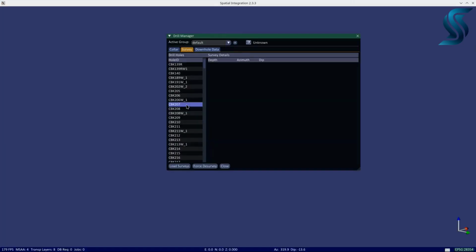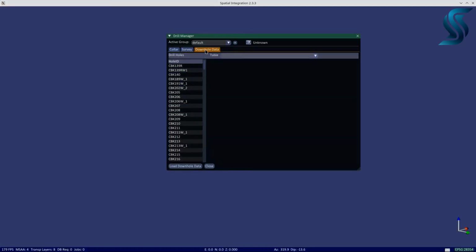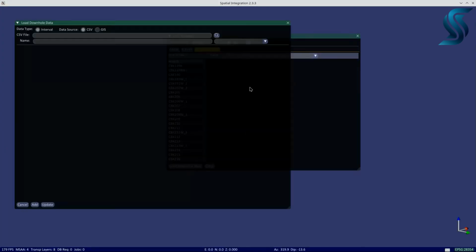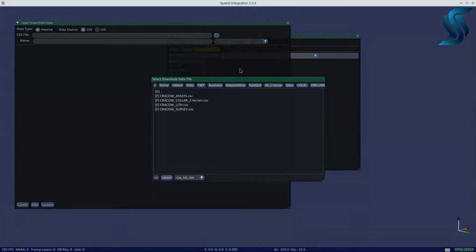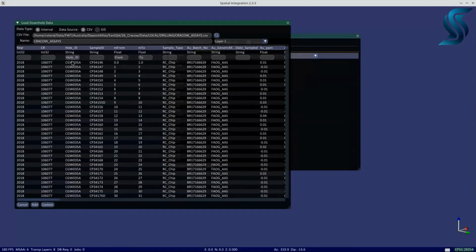Now go to the Downhole Data tab to load your interval data. Again, ensure the correct drill group is active. Then click Load Downhole Data. Choose your data source as CSV or GIS. Then click the Browse button and find your downhole data file. Make sure that Spatial Integration has picked the correct hole ID, from, and to fields. The layer name is based on the source file name, but you can change it here if desired.